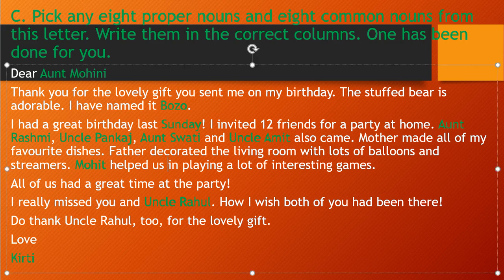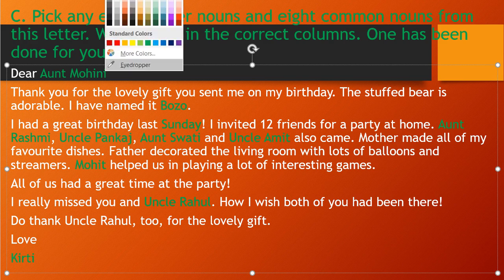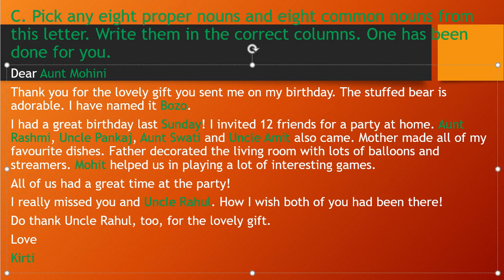All of the proper nouns. So let's begin with the common nouns. I will mark down all the common nouns in a blue color. Okay, students. So first, gift. Thank you for the lovely gift. So gift is a common noun, and you sent me on my birthday the stuffed bear.